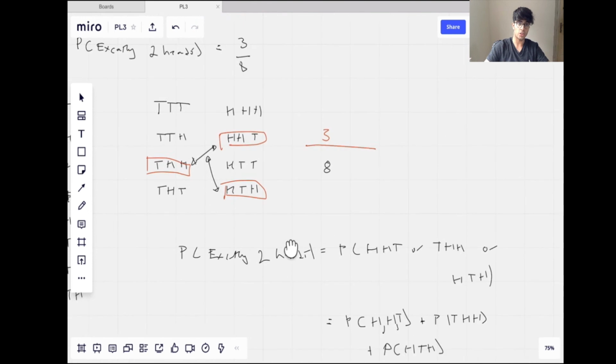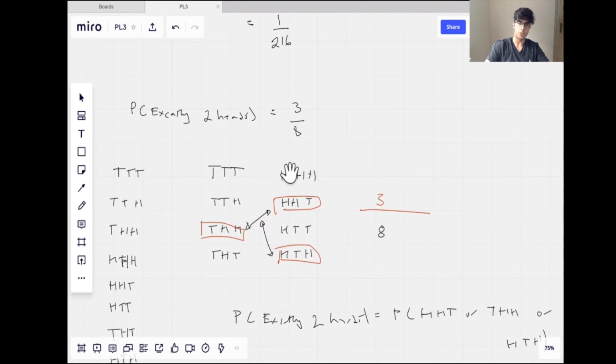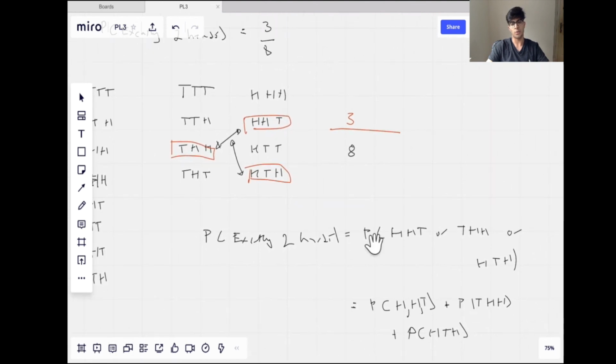So this question here, we can use systematic listing strategies, which might be a bit easier in this case because there's not too many options. Or if we can immediately think of the ways of getting 2 heads exactly, this is actually a bit easier to list, isn't it? To think of heads, heads, tails, tails, heads, heads, and heads, tails, heads.